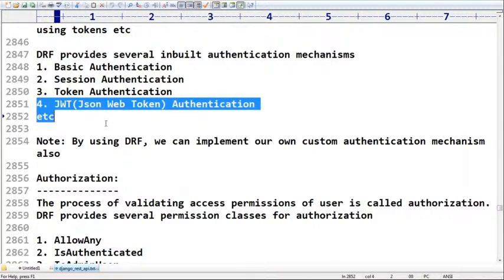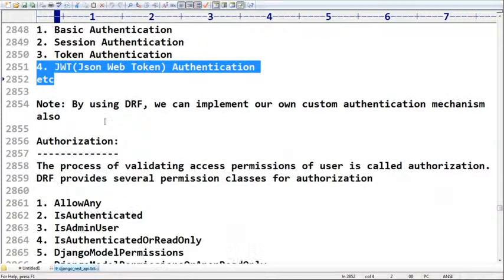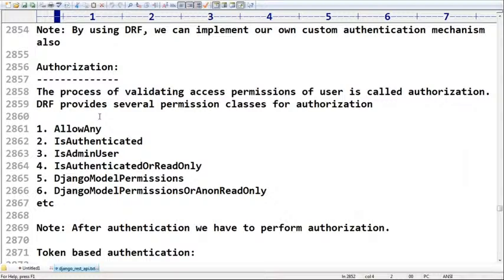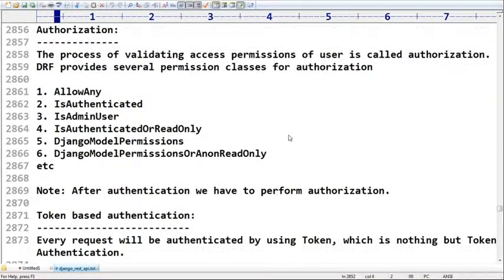Take special care about this: by using DRF, we can implement our own custom authentication mechanisms also. Authorization means the process of validating access permissions of a user. DRF provides several permission classes for authorization.